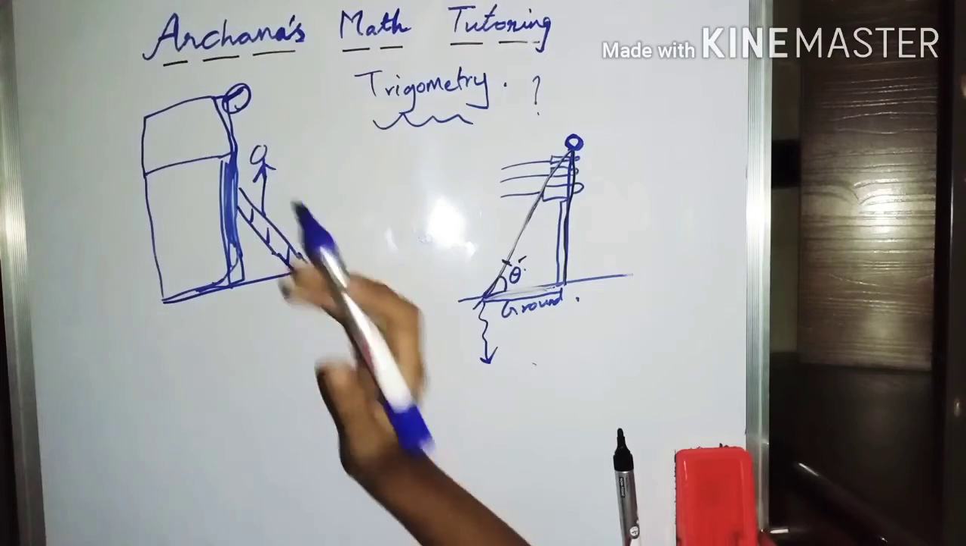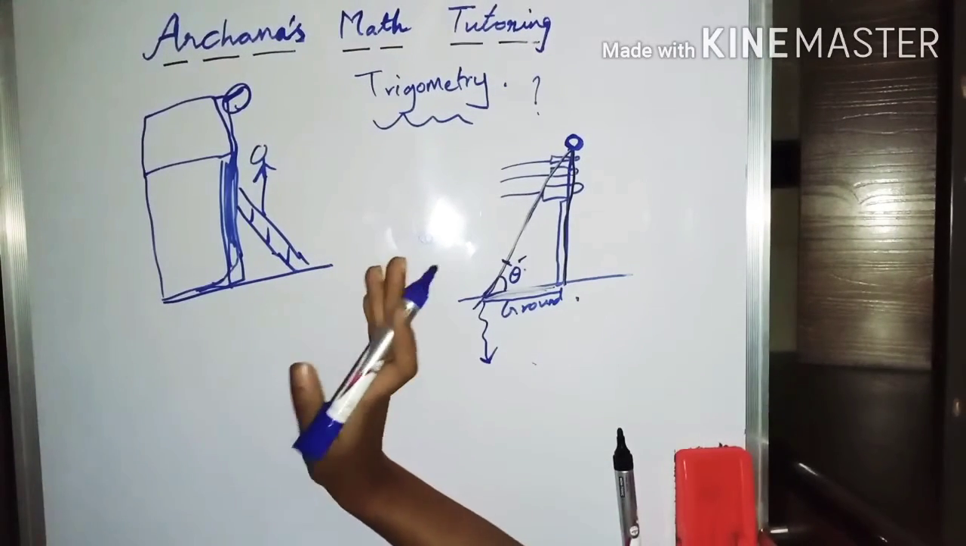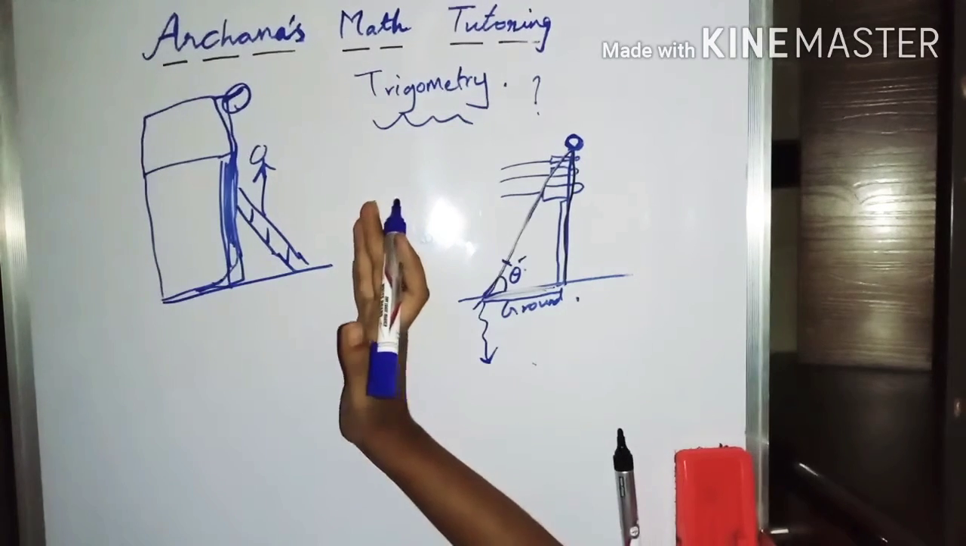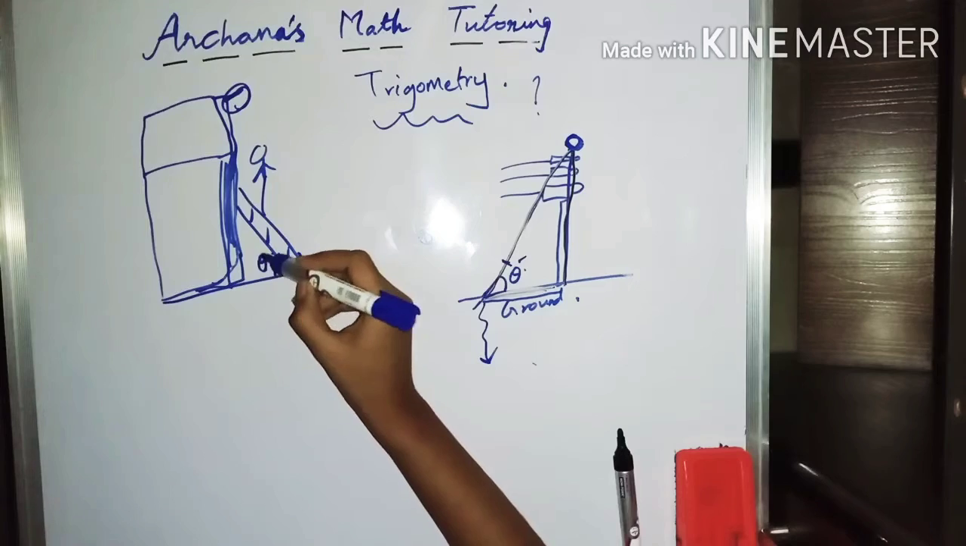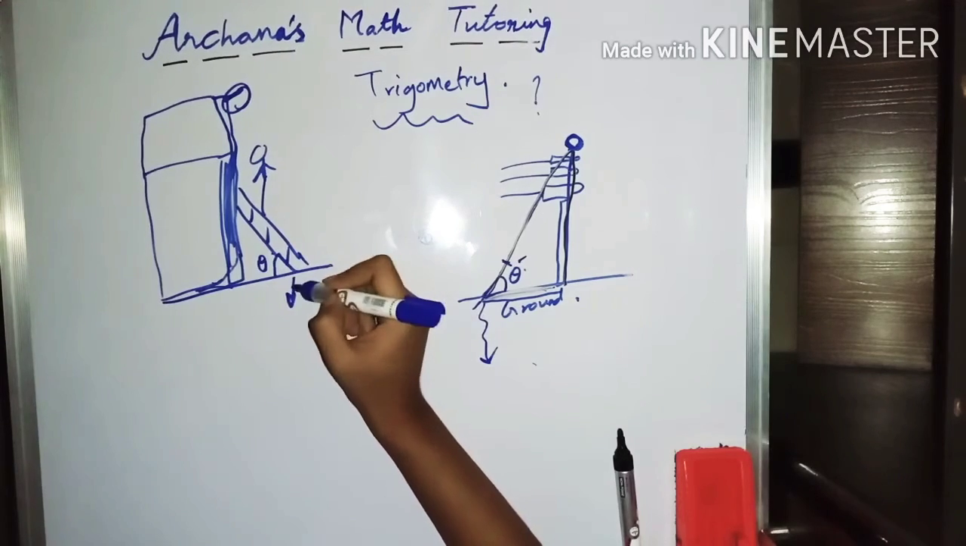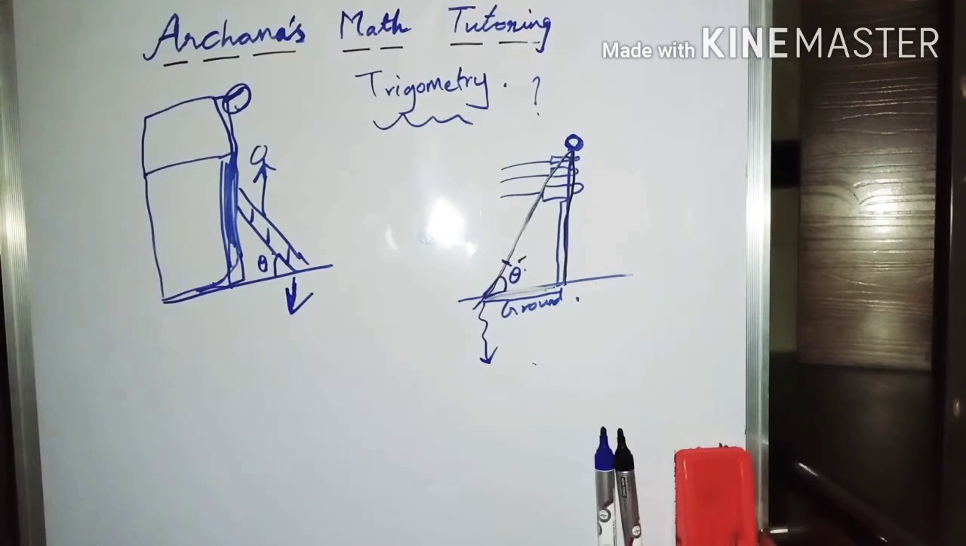Basically they don't find angles like this, they have an estimation, but this is the angle which the ladder forms with the ground, so that he can paint each and every portion of the wall. So here is another example where you can use trigonometry.